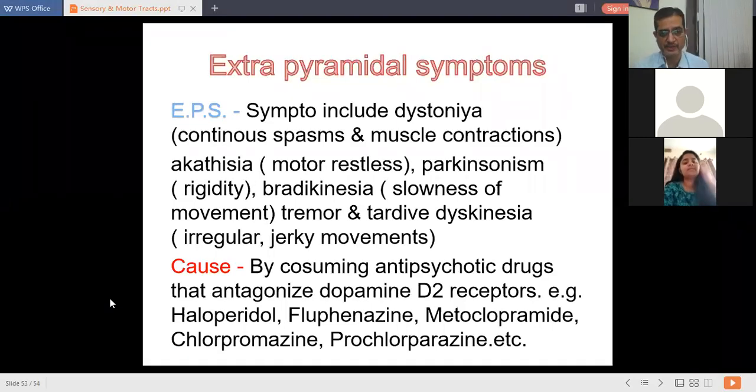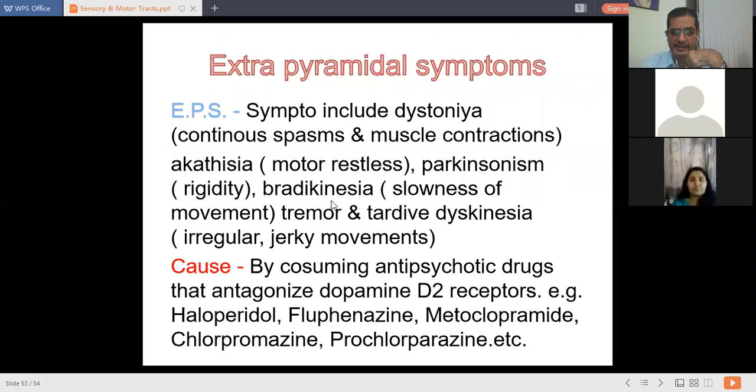Sometimes you get extrapyramidal symptoms, which is called EPS. So what are these extrapyramidal symptoms? It includes dystonia, that is continuous spasms and muscle contractions, or it develops akathisia, that is motor restlessness, or Parkinsonism, that is rigidity, or bradykinesia, that is slowness of movements, or tremors and tardive dyskinesia, that is irregular, jerky movements.